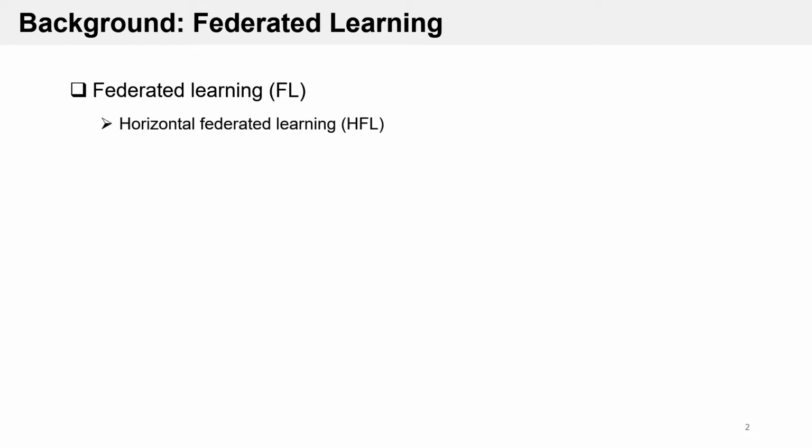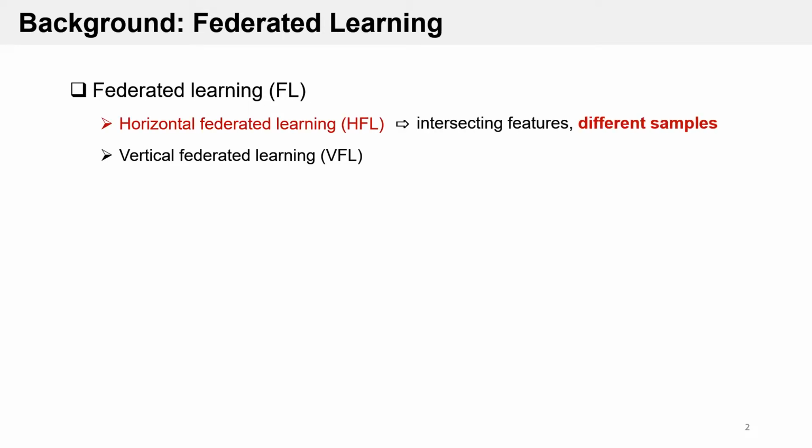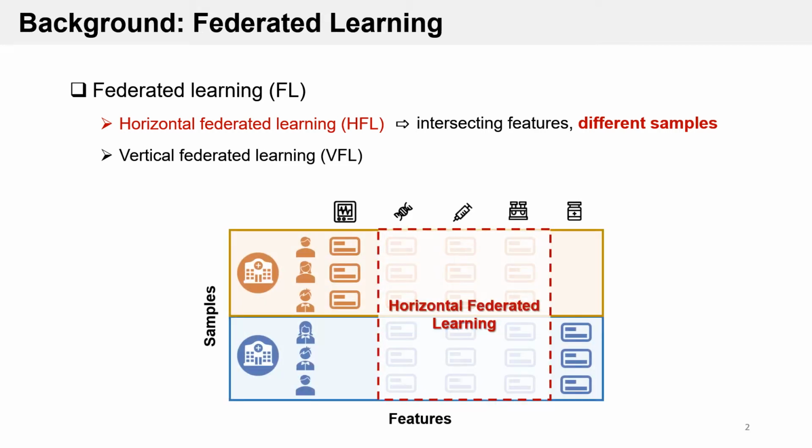Federated learning is an emerging distributed learning mechanism which allows multiple organizations to jointly train AI models without revealing their private data. According to the partition strategies of local data, existing FL frameworks can be further categorized into the horizontal setting and vertical setting. In the horizontal setting, each party holds data from different users, while these data share an overlapped set of features. For instance, in a healthcare application, a model for predicting cancer risks is jointly trained by multiple hospitals using the medical records of different patients.